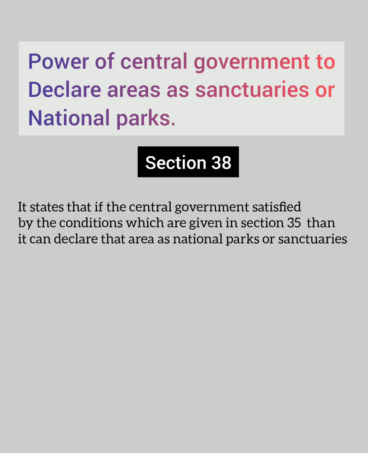Now we will see who has the power to declare the national parks and the sanctuaries. Section 38 of this act defines the power of the central government to declare an area as a sanctuary or a national park. It says that if the central government is satisfied with the conditions specified in section 35, then that area can be declared a sanctuary or national park by official notification.